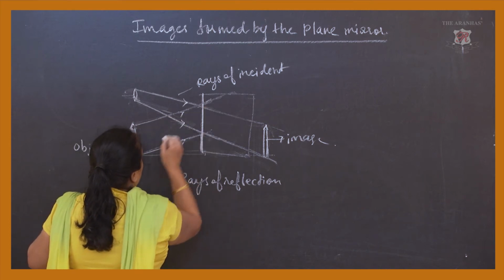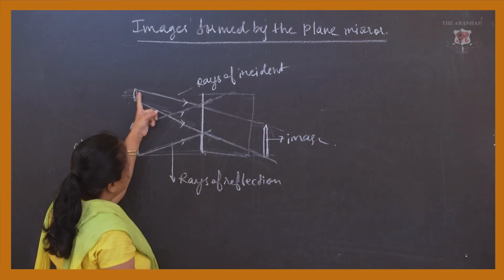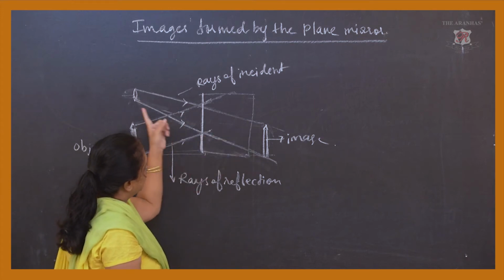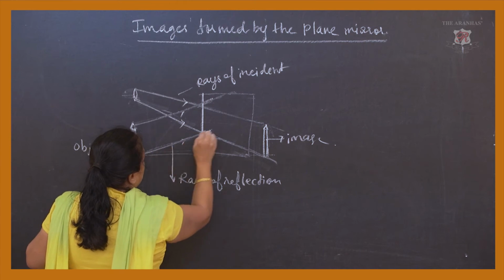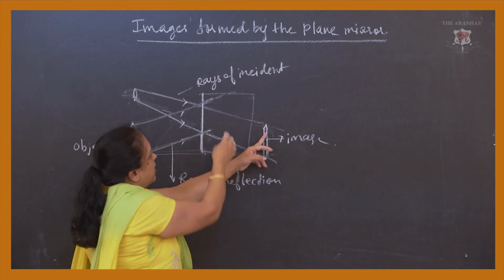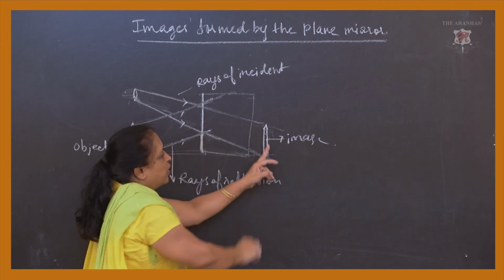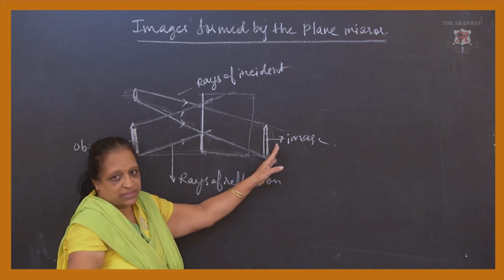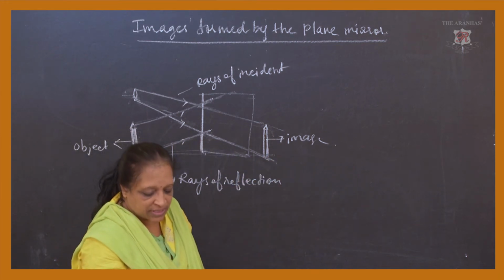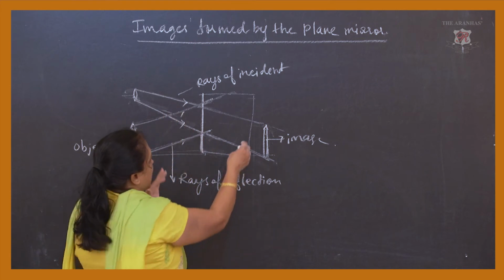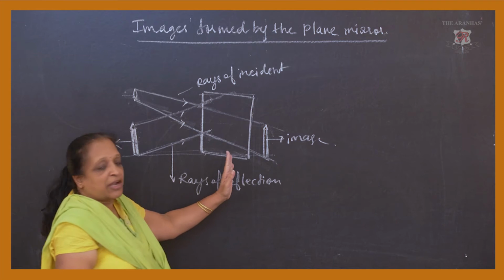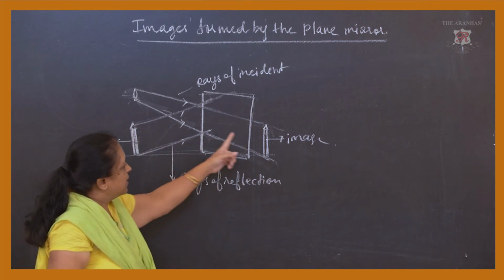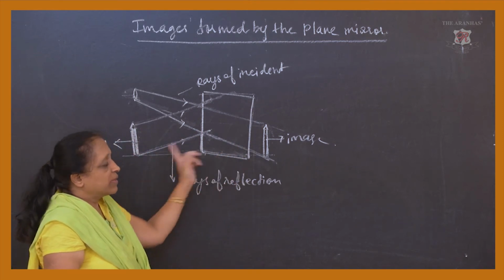Now rays are getting scattered, and here we find that the incident rays are falling on this, and from here the rays are getting reflected, and the reflection is falling on the other side. If you notice here, because we have kept the mirror in a slant position, you are getting the image of the object over there.